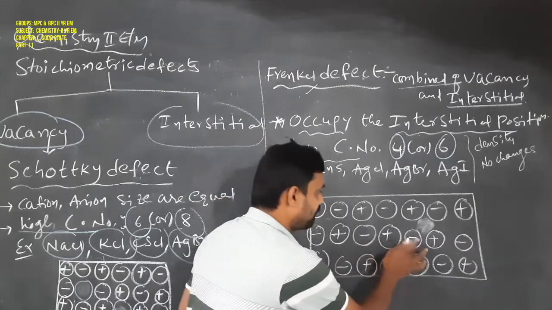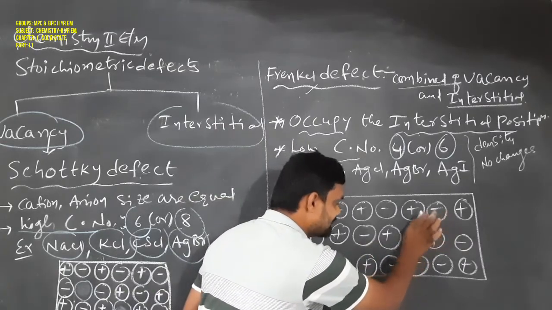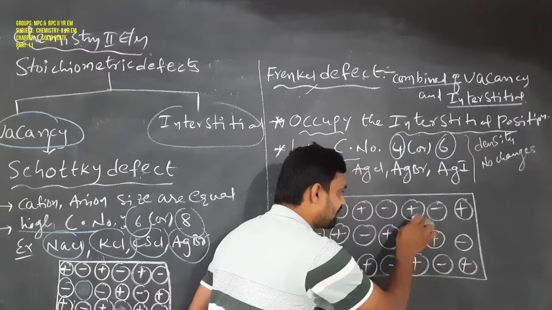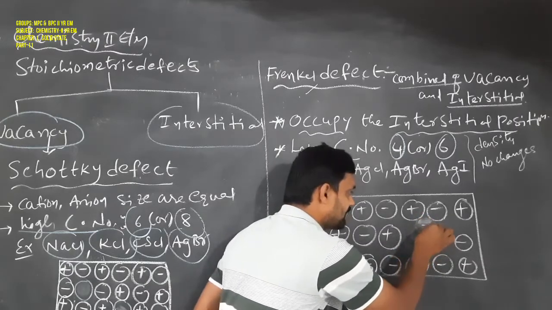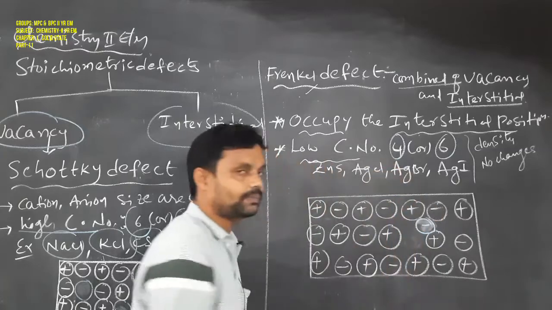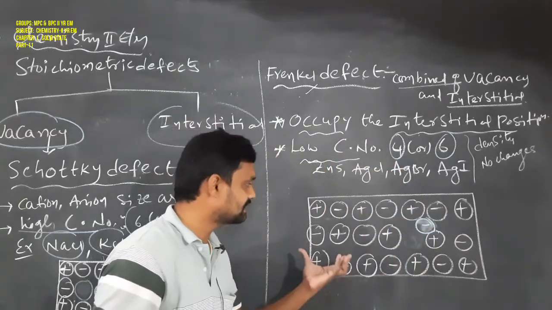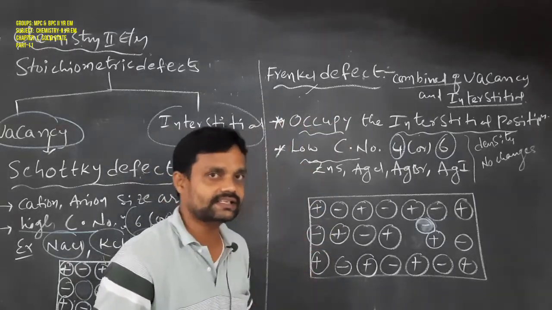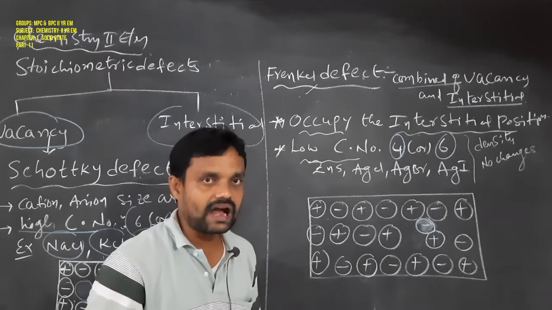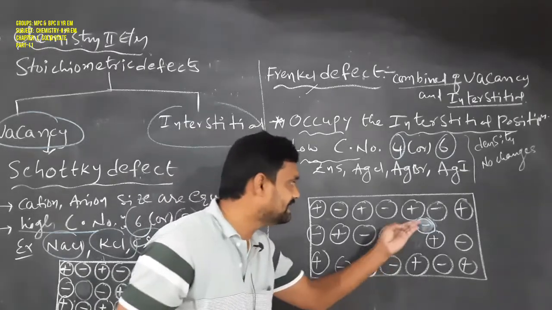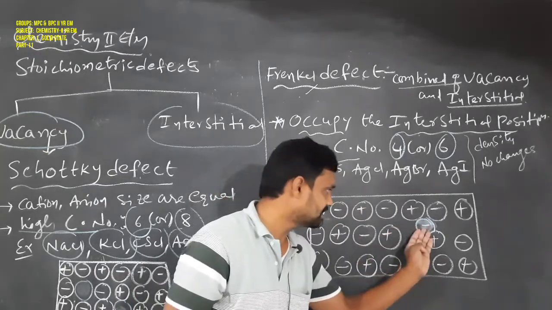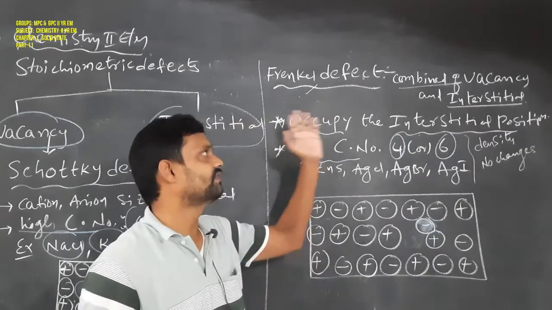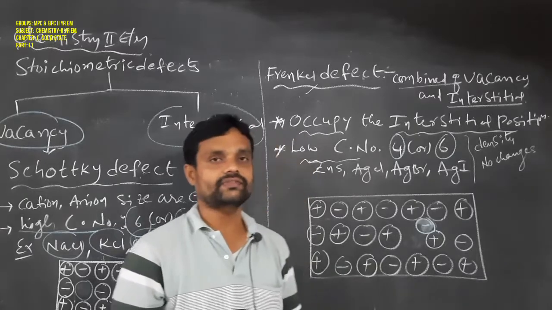For example, if one cation or anion is missing from its regular site and occupies this interstitial position, then the defect arising is called a Frenkel defect. Okay, students, in a crystal solid, when a cation or anion occupies the interstitial position, that type of defect is called a Frenkel defect. This is the meaning of the Frenkel defect.